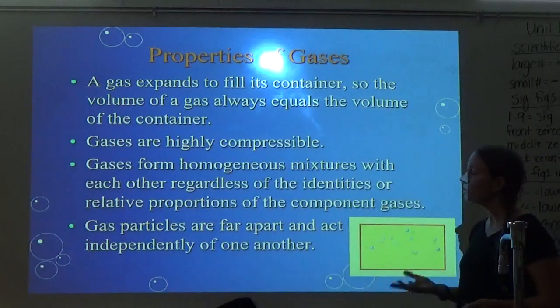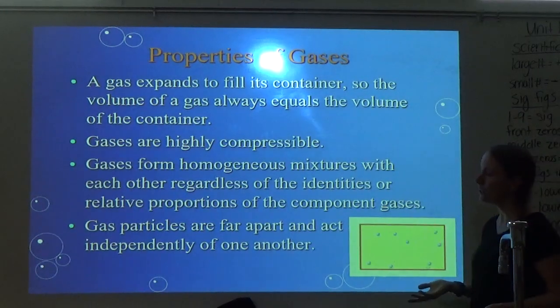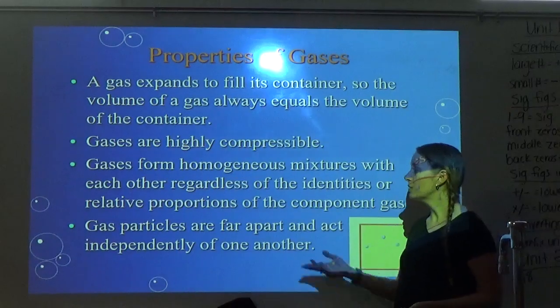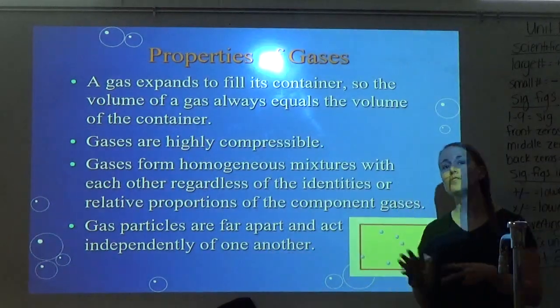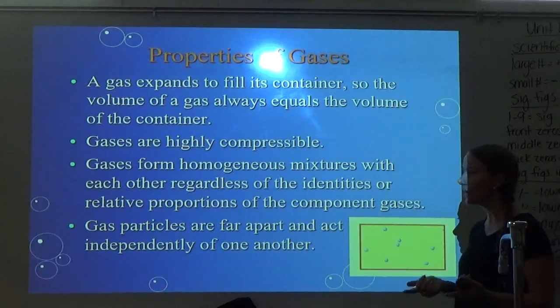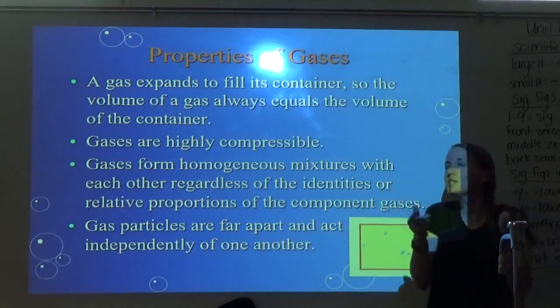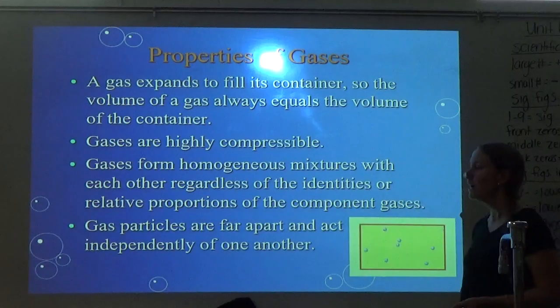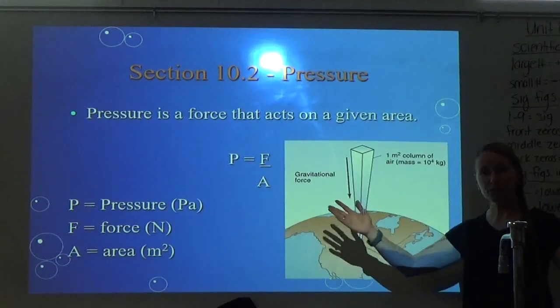And gas particles are far apart and act independently of one another. So if you remember from honors chemistry, we said that for gas particles, we assume they have no intermolecular forces. That's because they're moving so fast and they're far apart. Now, of course, in reality, they do have small intermolecular forces. But for the most part, we can kind of ignore those. So, section 1 was pretty easy.